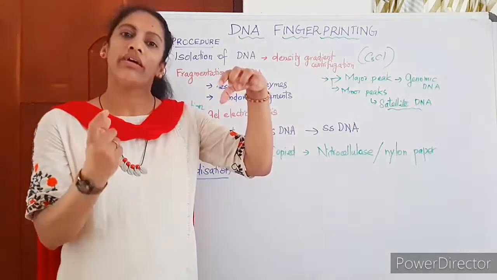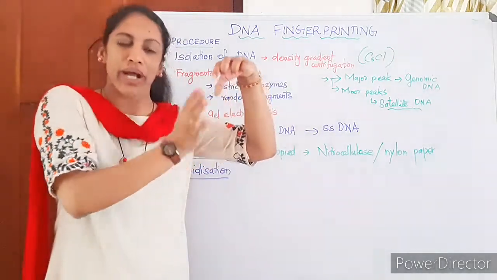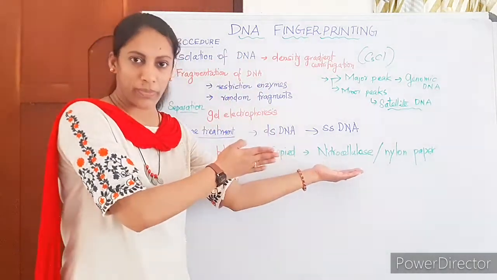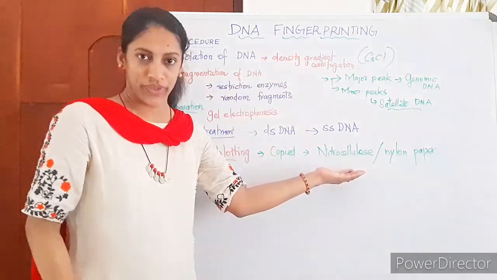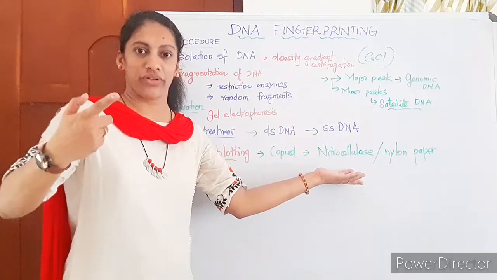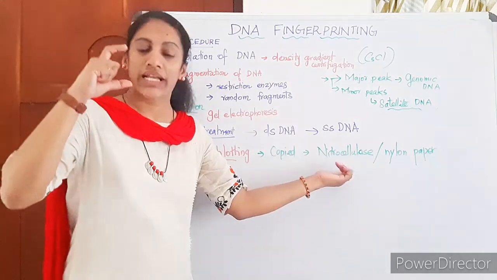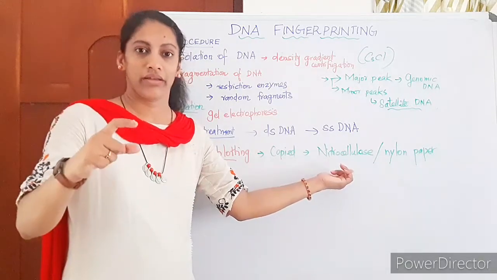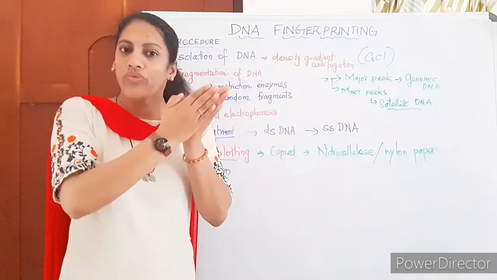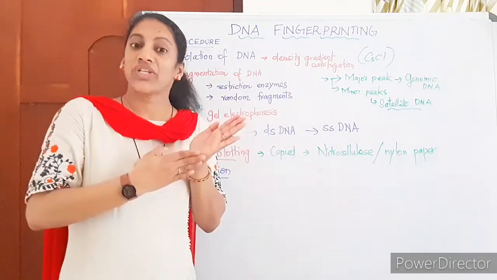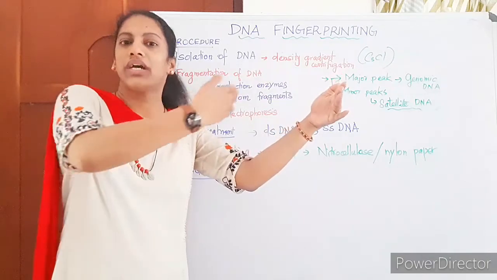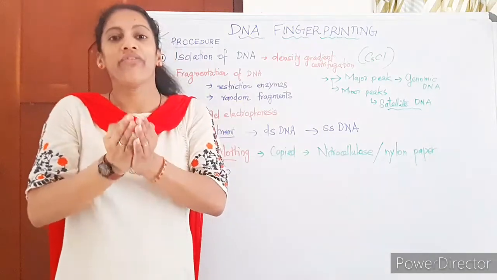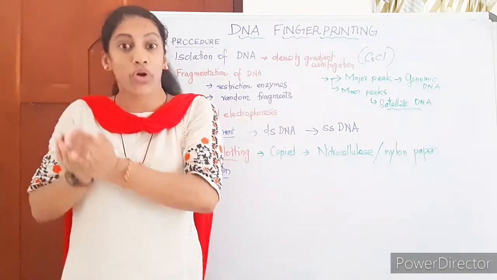For that we need a sequence which can bind to the VNTR. Our DNA fragments which are now on the nitrocellulose paper will have our VNTRs. How many times they repeat is what differs. We know the VNTR sequence, so such kinds of ready-made VNTR probes are there. Imagine our VNTR sequence we know. We are checking the length of that: how many VNTR repeats are there? That many VNTR probes should go and bind there. So we have ready-made VNTR probes.